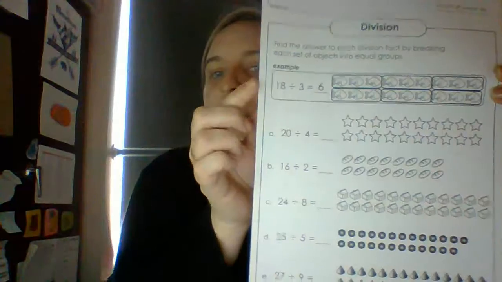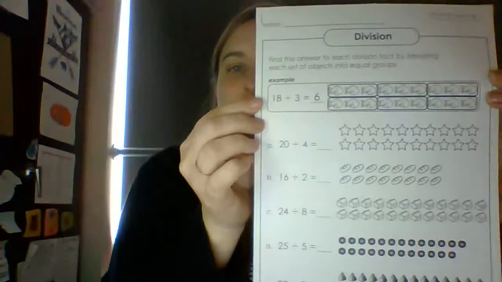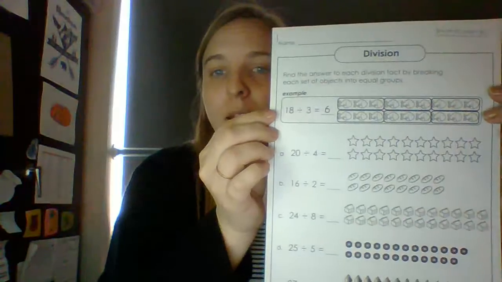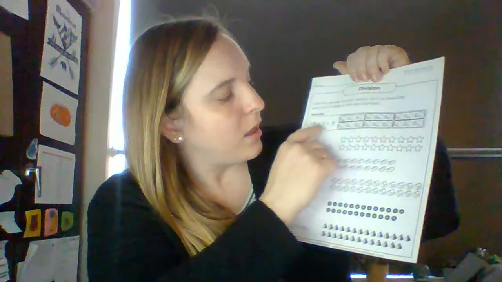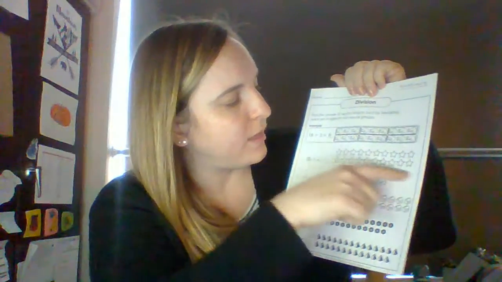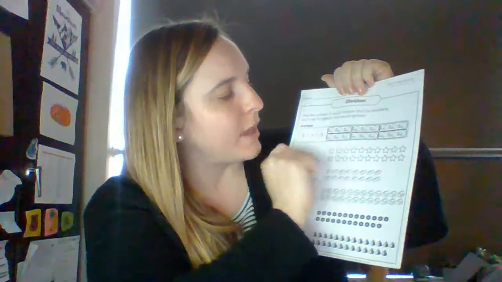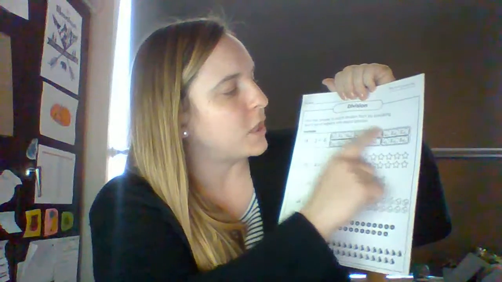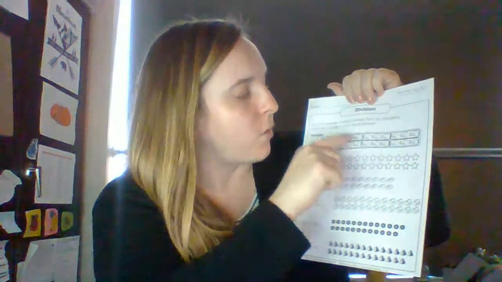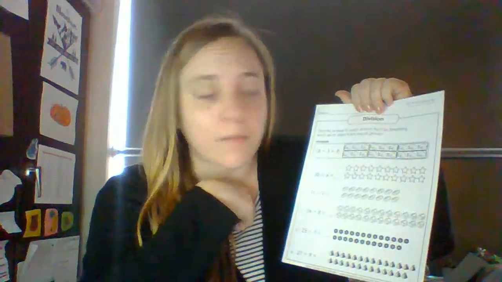For the math packet, we just have some division practice since we're still new to the division. So on the first page, we are just making groups. So we see in the example up here, the problem they gave us was 18 divided by 3 equals 6. What they did is they had 18 fish here. They went through and they circled 3 fish, 3 fish, 3 fish. So they made groups of 3. And then they counted how many groups of 3 do we have? 1, 2, 3, 4, 5, 6. We have 6 groups of 3. So 18 divided by 3 is 6.